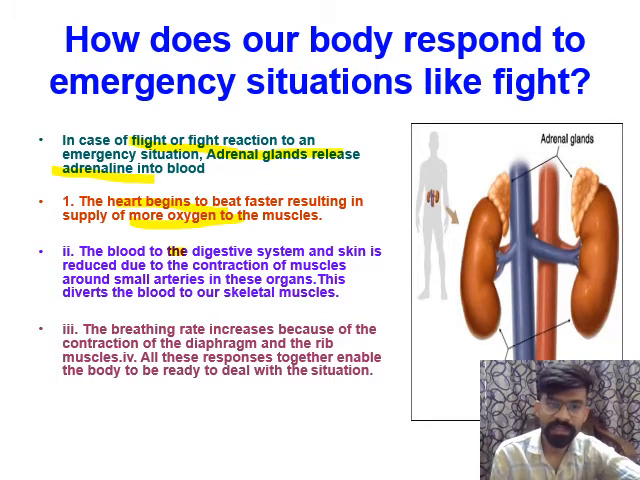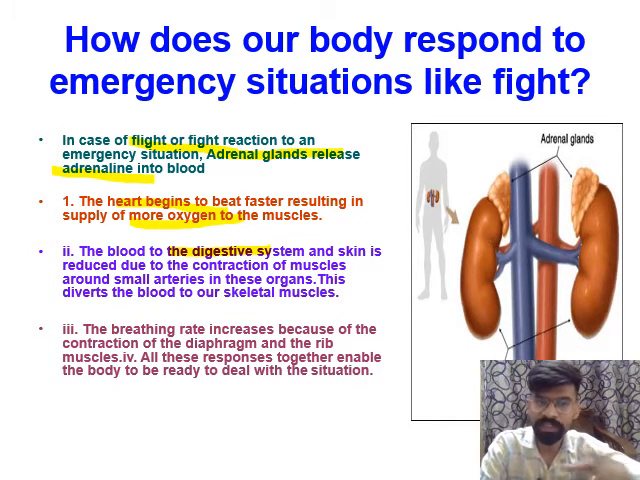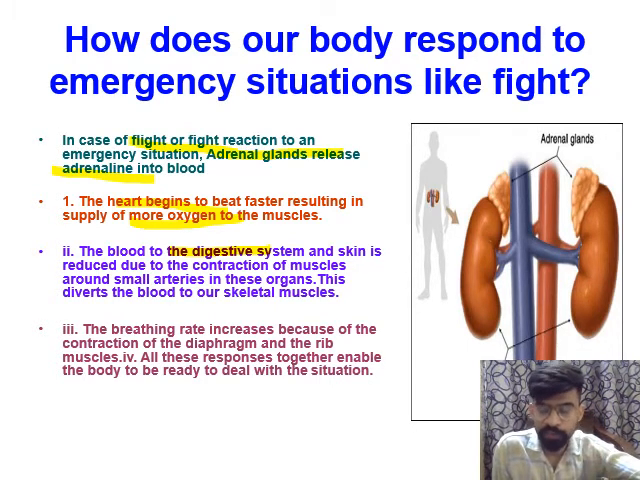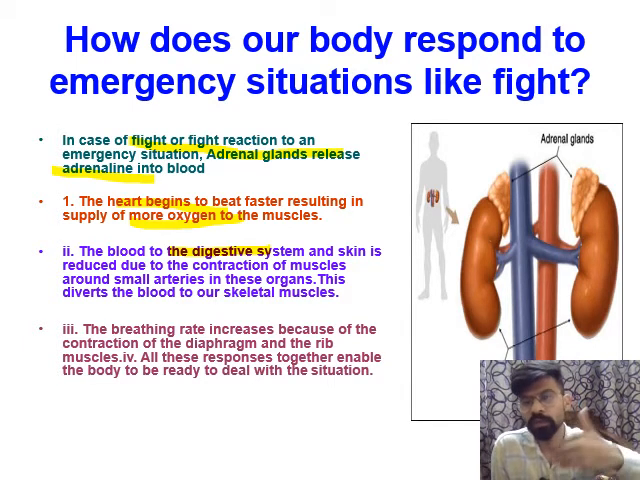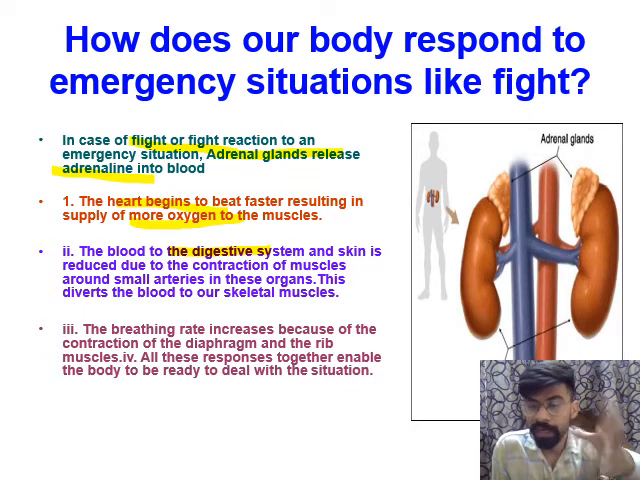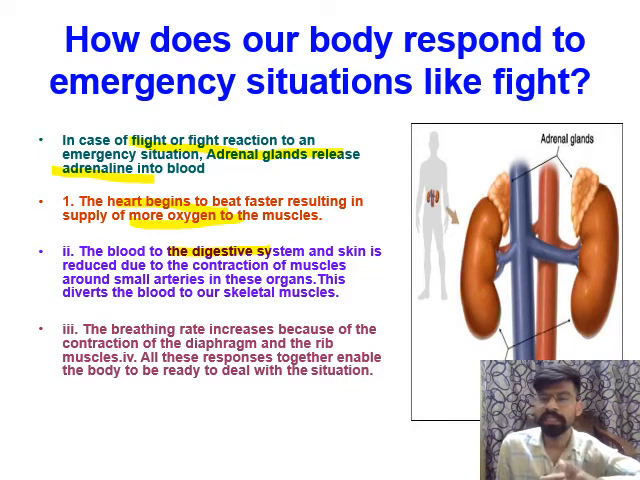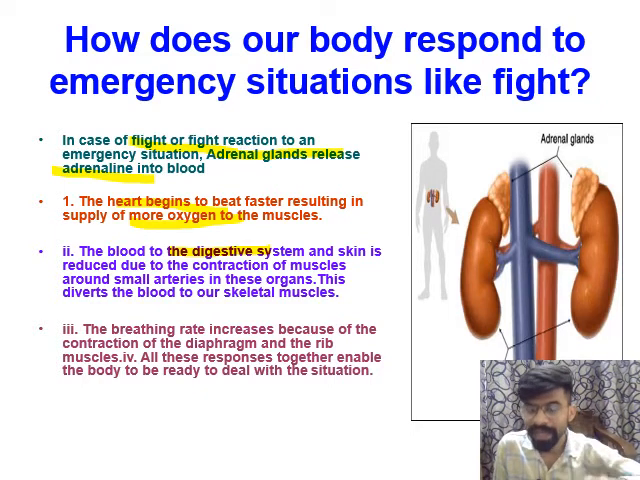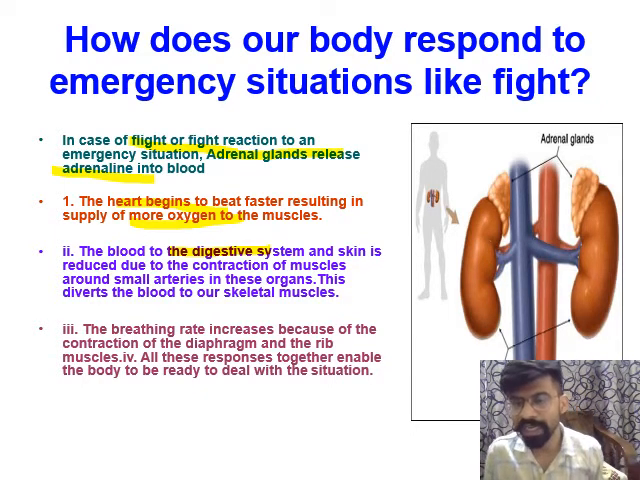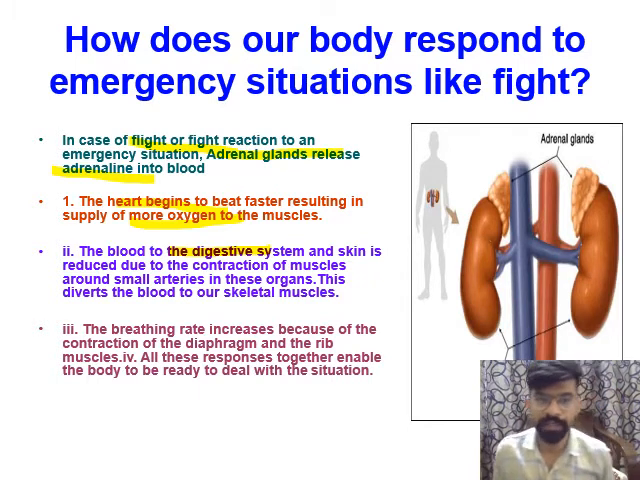And the blood to the digestive system and skin is reduced. The blood circulation to the digestive system and to the skin is reduced, but the pumping of the heart is very fast under an emergency situation. Suppose we have some fear in our mind, then naturally our heartbeat and breathing rate will increase. So which hormone is responsible for increasing the heartbeat and the respiratory rate? The hormone is adrenaline, the gland associated with it is the adrenal gland, and the location of this gland is above the kidney.